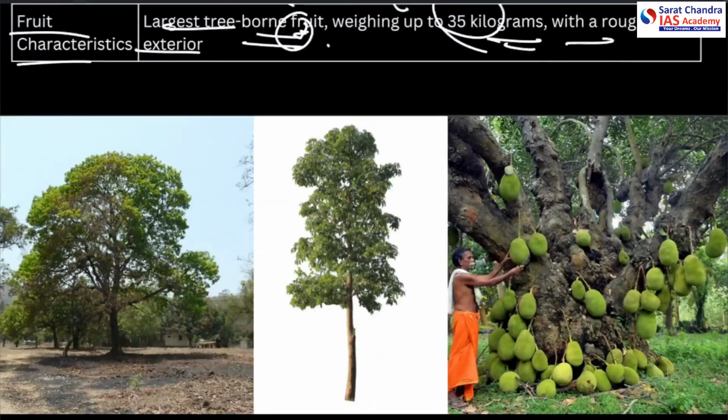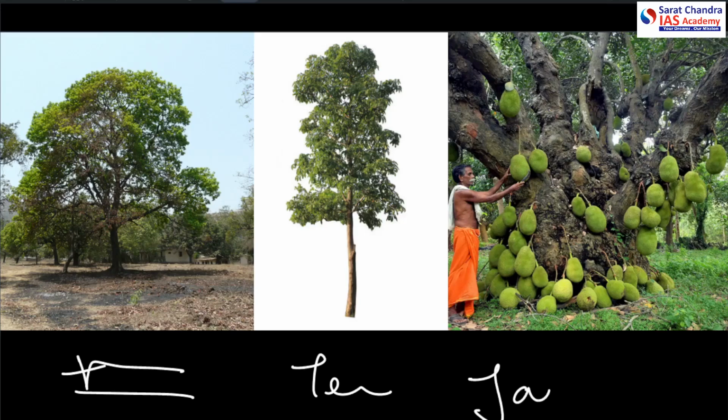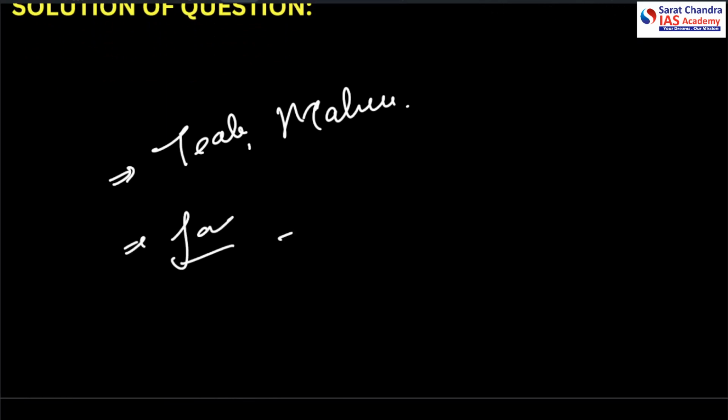All right. This is the picture of the trees that have been mentioned. This is a teak tree. This is mahua, and this is jackfruit. All right. Let us also see the solution of the question. The question has asked us about the deciduous trees. So we know that teak and mahua are deciduous trees, and the jackfruit is a tropical semi-evergreen tree.